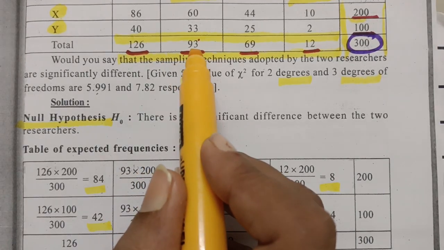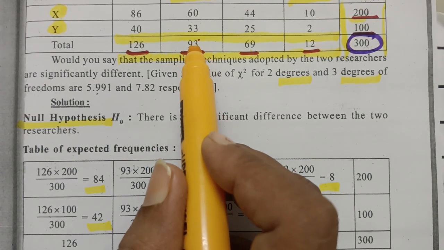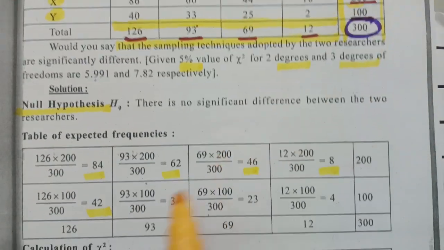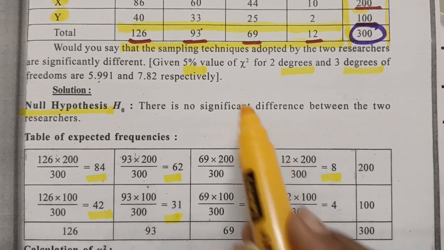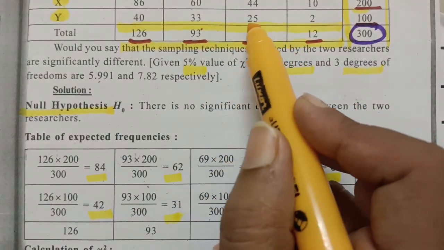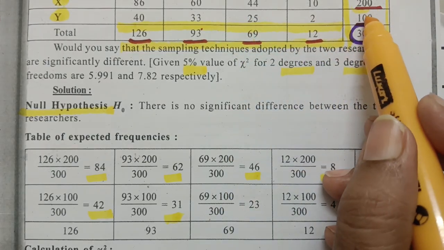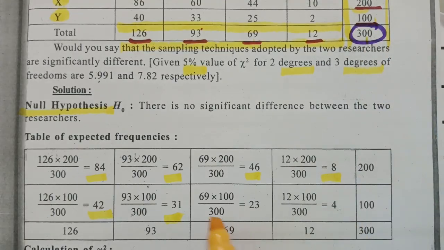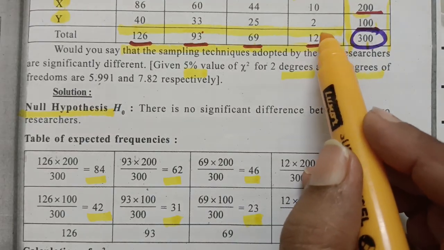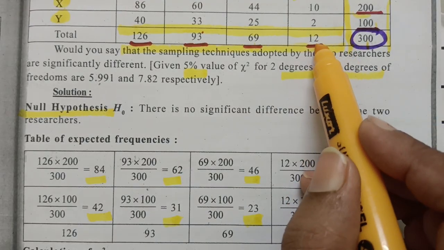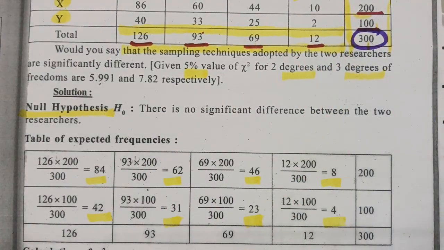And the next thing here for this 33, the column total here is 93 and the row total here is 100. 93 into 100 divided by grand total 300, that is 31. And the next thing here for 25, the column total is 69 and the row total here is 100. 69 into 100 divided by grand total, the value here is 23. And the next thing here is for 2. The column total here is 12 and the row total here is 100. 12 into 100 divided by 300, the value here is 4.